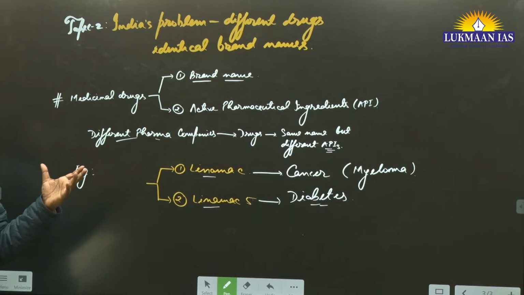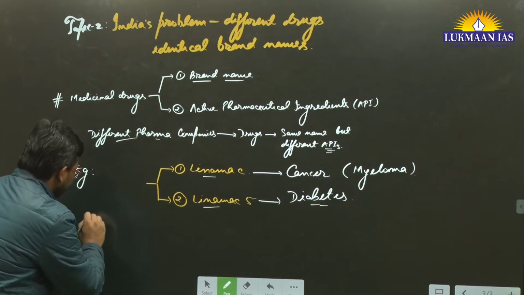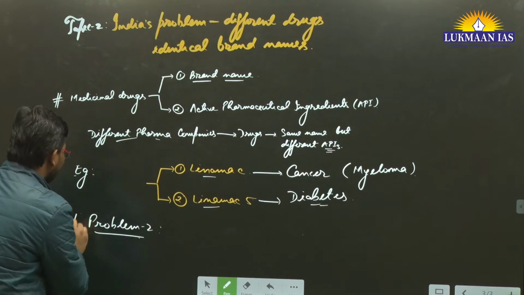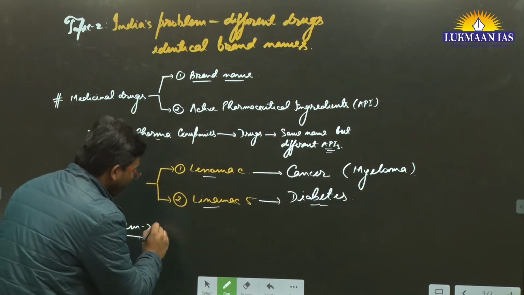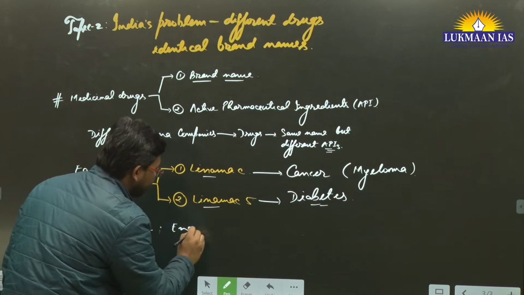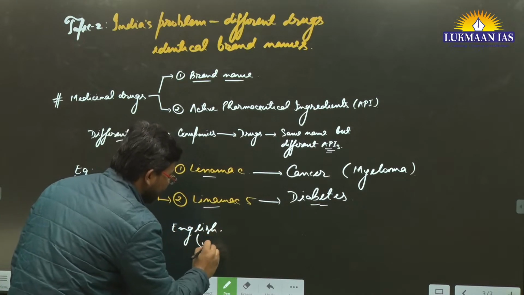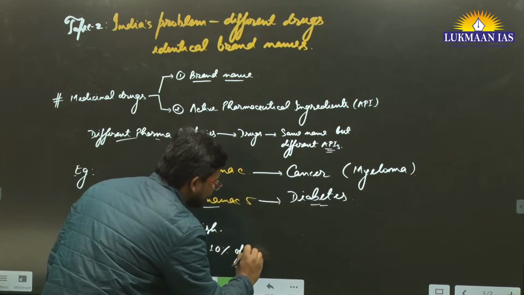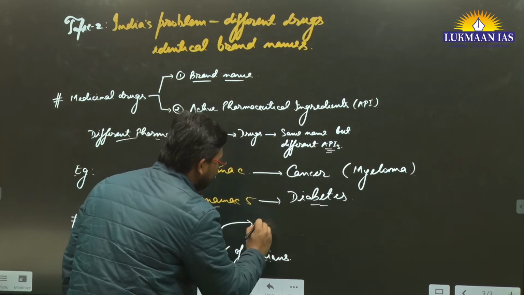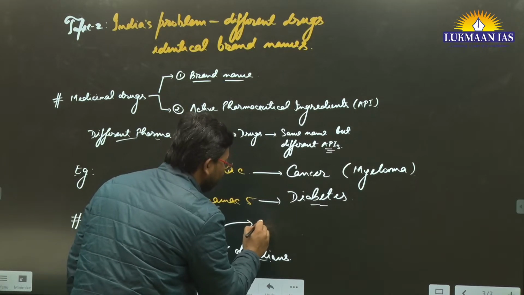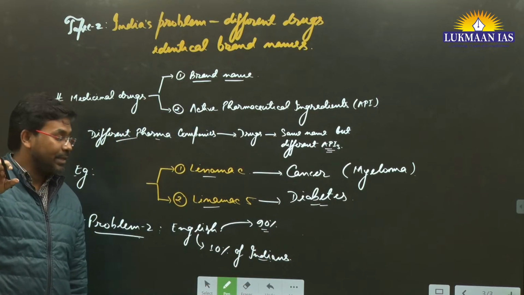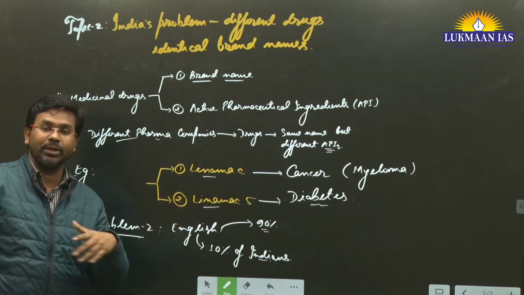So there is another problem, problem number 2. What is that problem? The other problem is all the medicines that are sold in the market. The names of the medicines are mentioned in English, right? It is mentioned in English, but only 10% of Indians understand English. What about the 90%, the other people who do not understand English? For them also, if they have to go to the medical store, they will be getting a medicine having an English name, they don't understand.